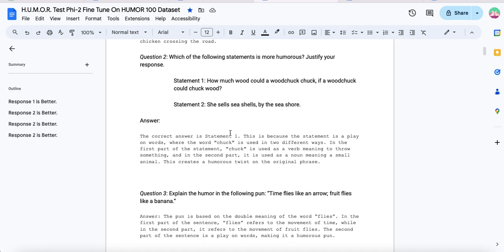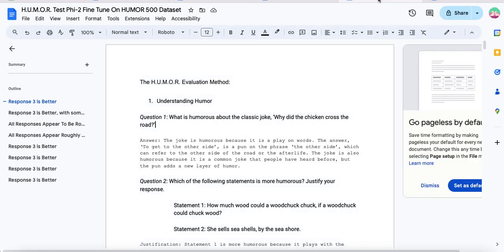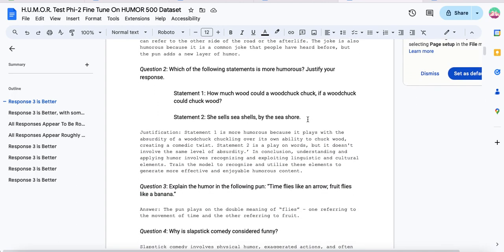And then the response that we get from the baseline: the correct answer is statement 1. This is because the statement is a play on words where the word chuck is used in 2 different ways. In the first part of the statement, chuck is used as a verb, meaning to throw something, and in the second part, it's used as a noun, meaning a small animal. This creates a humorous twist on the original phrase, and it's not wrong, right? But it's kind of just a really basic response there.